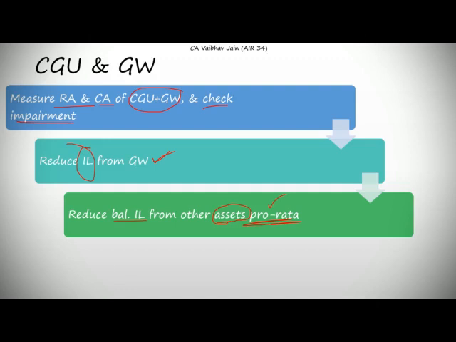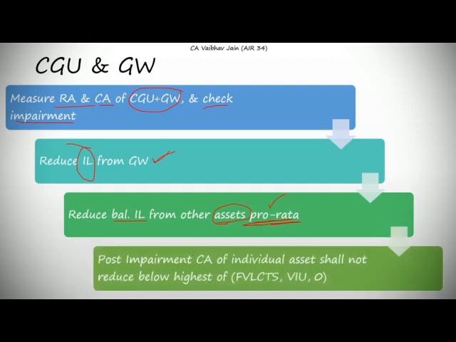There is also an illustration in this regard in the ICAI SM, which I think I have covered in the main video on Ind AS 36. You can refer there. Now, post impairment carrying amount. This is saying that the post impairment carrying amount of the individual assets shall not reduce below the highest of the fair value less cost to sell, value in use, and zero, whichever is higher, of the individual asset.